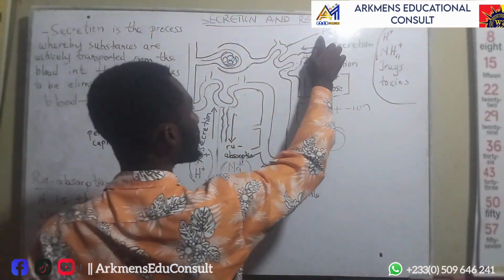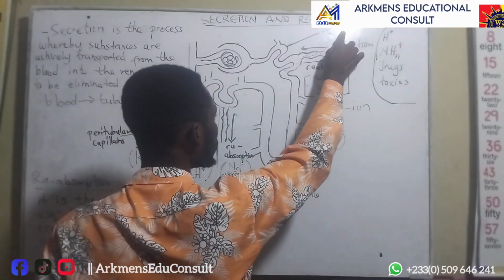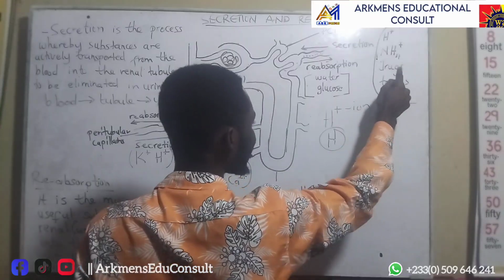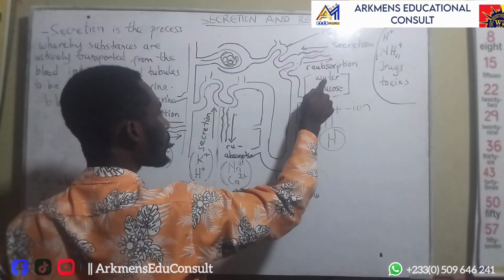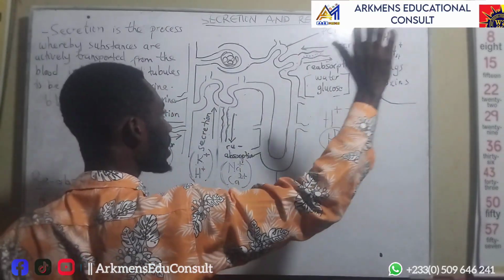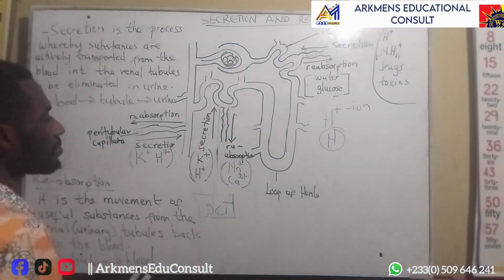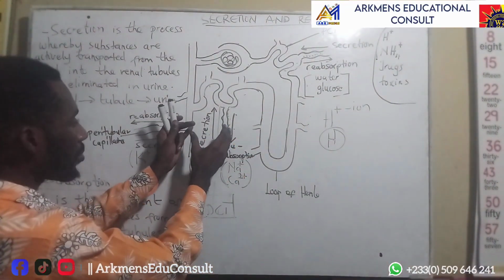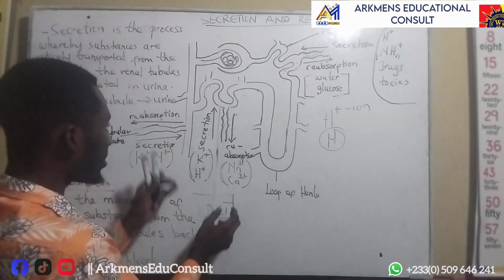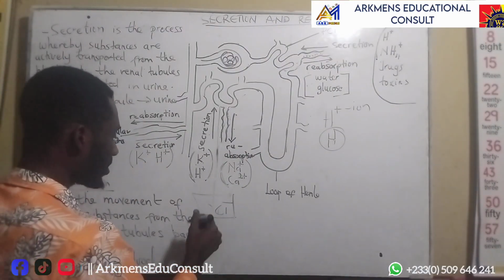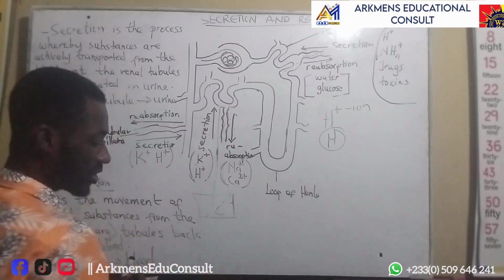So that is for the PCT, proximal convoluted tubule. It secretes hydrogen ions, ammonium ions, drugs, and toxins, and it reabsorbs water and glucose back into the blood, or back into the body. That is for the PCT. Then let's come to the next type of tubule that also secretes, known as the distal convoluted tubule. This one, DCT, distal convoluted tubule.